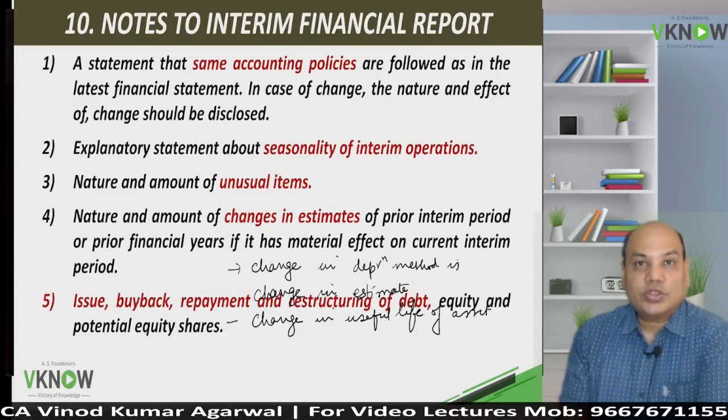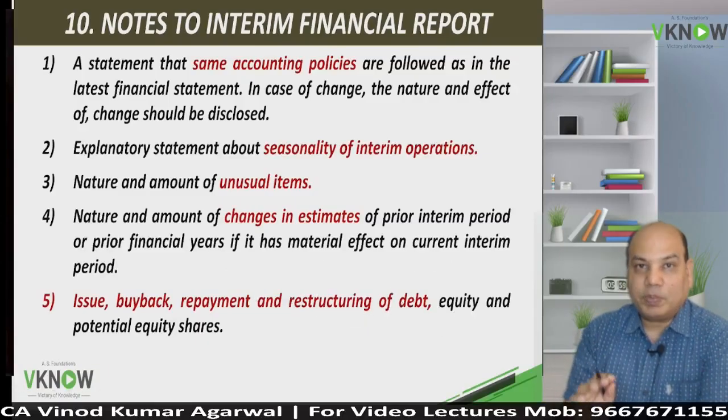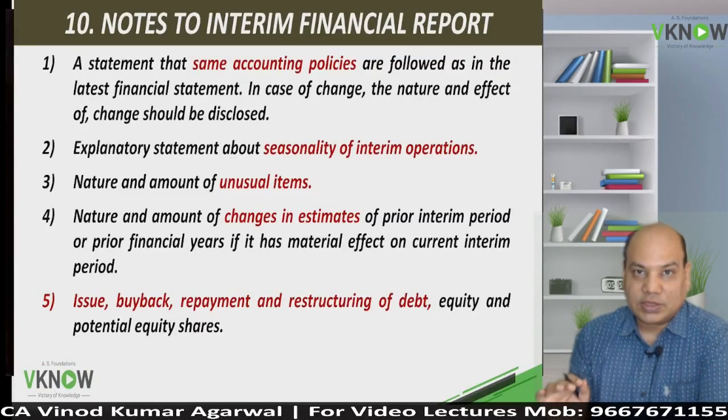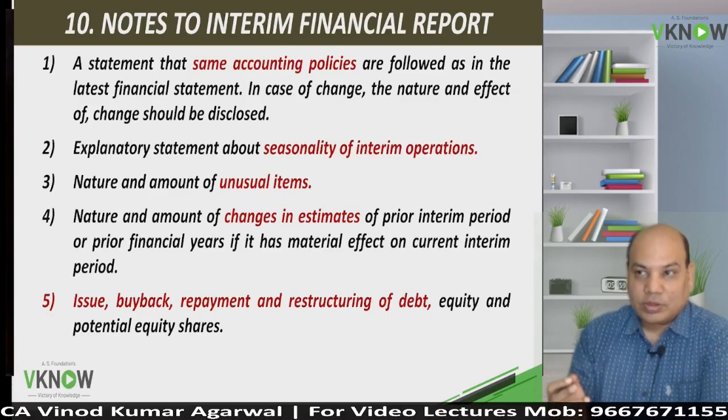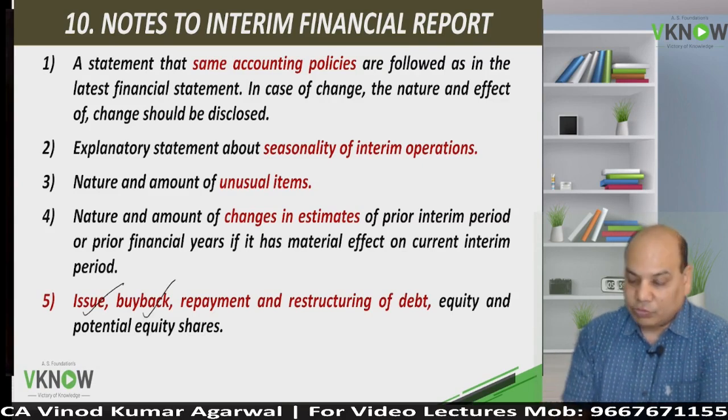Then you have to disclose some important events in the company's life which will have a bearing on the risk and reward of the investor, which can affect the shareholding pattern of the company, which can dilute the EPS of the company. For example, issue of shares can dilute the EPS. Buyback of shares can increase the EPS.